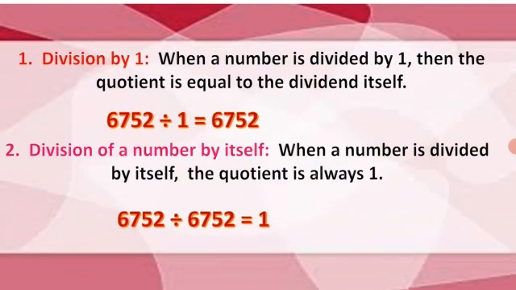Next one, division of a number by itself. When a number is divided by itself, the quotient is always 1. For example, 6752 divided by 6752 is equal to 1.